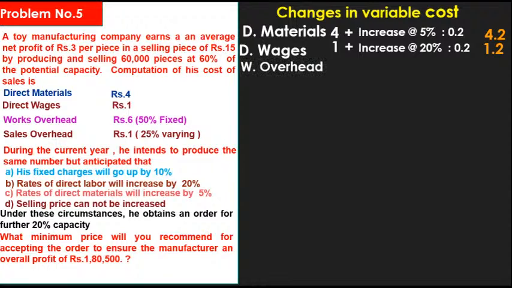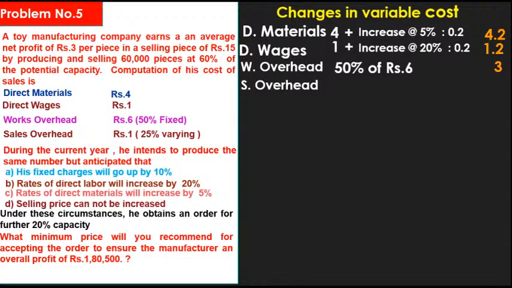Next one, works overhead. What is the works overhead? In this problem, rupees 6. But now we are taking the variable cost. 50% is fixed and the remaining 50% is variable. Means 50% of rupees 6 is variable. 6 into 50 divided by 100. What is the answer? Rupees 3.